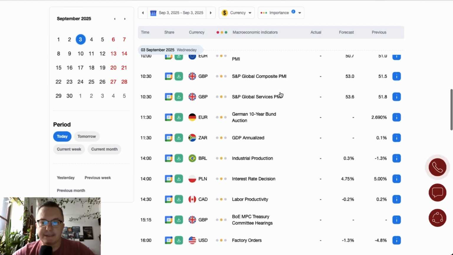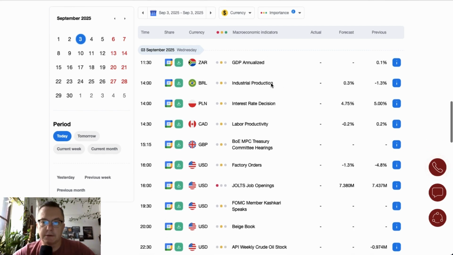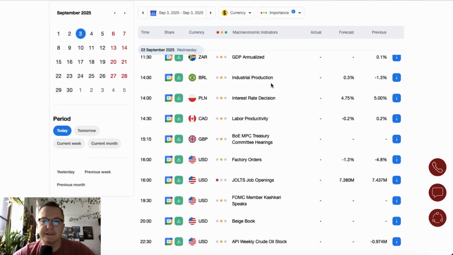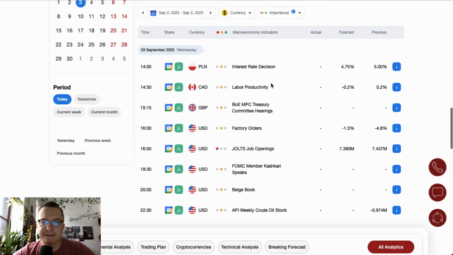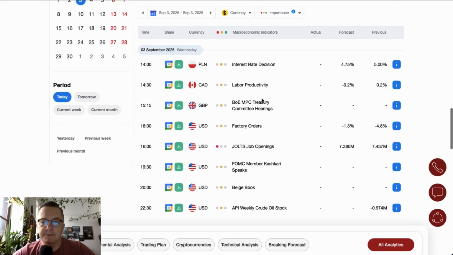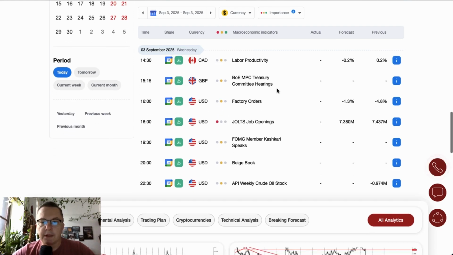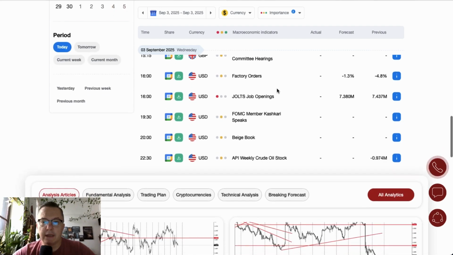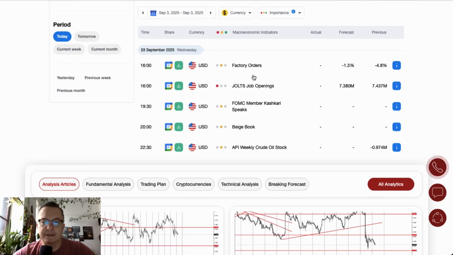30 minutes later, Composite and services PMI data are scheduled for release from the UK. At 11:30, the German 10-year bond auction is scheduled for release. Then we have the interest rate decision from Poland scheduled for release at 2 o'clock. Labor productivity from Canada is scheduled for release at 2:30. At 3:15 we got the Bank of England MPC Treasury Committee hearings, and at 4 o'clock we got JOLTS jobs openings and factory orders data from the US.